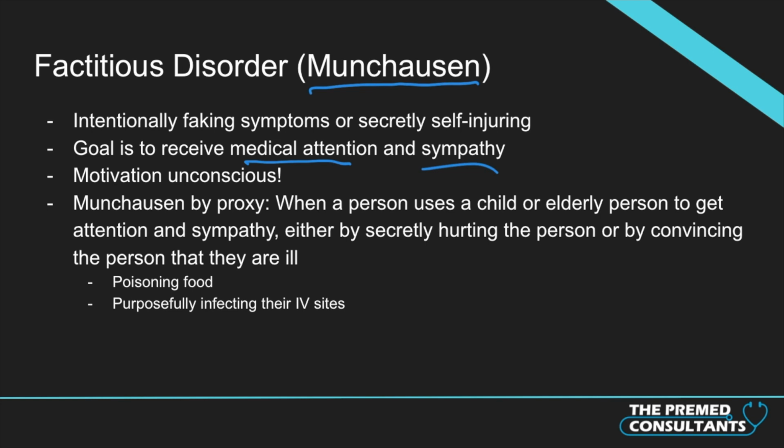will talk about next. Now, another form of this disorder, which is called Munchausen by proxy, is when a patient with Munchausen disorder or factitious disorder uses another person to gain this medical attention and sympathy. So they'll either convince their child that they have physical symptoms and need to get checked up, or an elderly person that they know, or they'll actually secretly hurt the person. And the way they can do that is by poisoning food. They could purposely infect IV sites to make sure that the person has some sort of bloodstream infection so that they have to get checked up by a doctor.